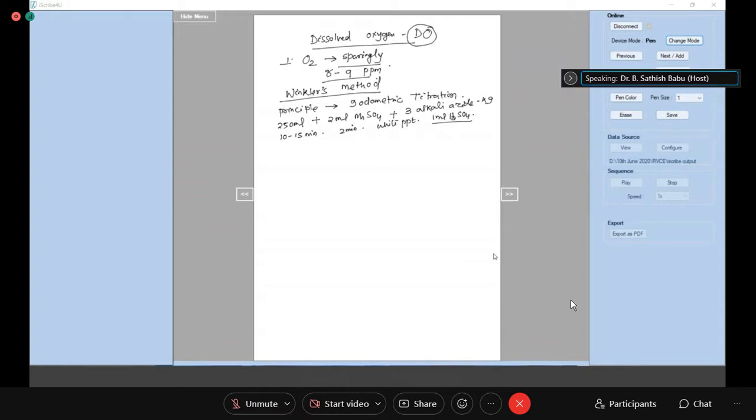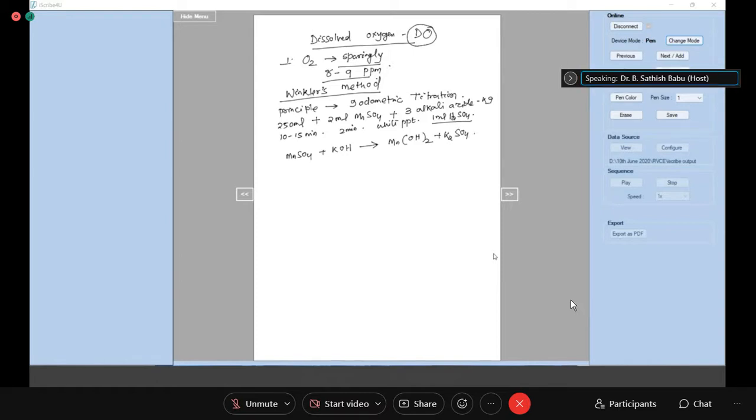Let's try to understand more in detail. You have taken manganese sulfate in alkaline medium. It gives manganese hydroxide plus K2SO4.